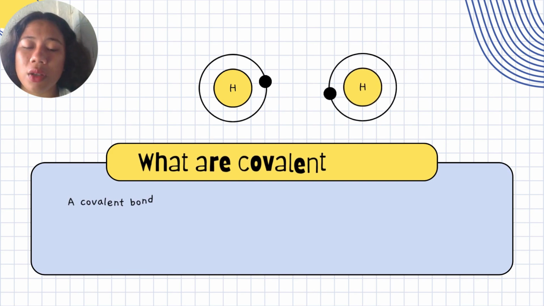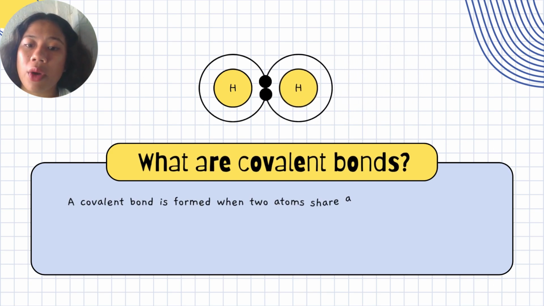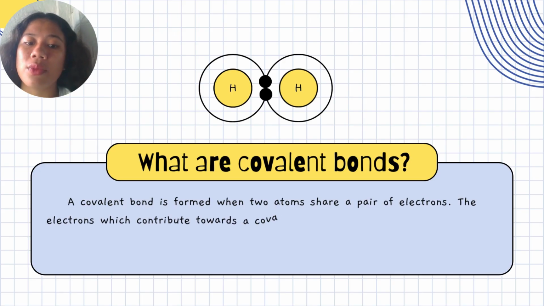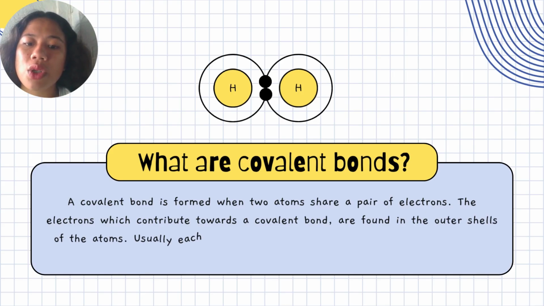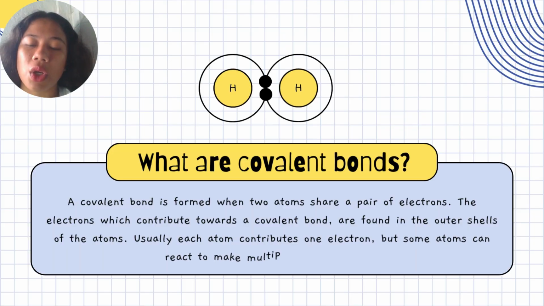But before anything else, let's review what are covalent bonds. A covalent bond is formed when two atoms share a pair of electrons. The electrons which contribute towards a covalent bond are found in the outer shells of the atoms. Usually, each atom contributes one electron, but some atoms can react to make multiple covalent bonds. So, for covalent bond I will highlight the word share.